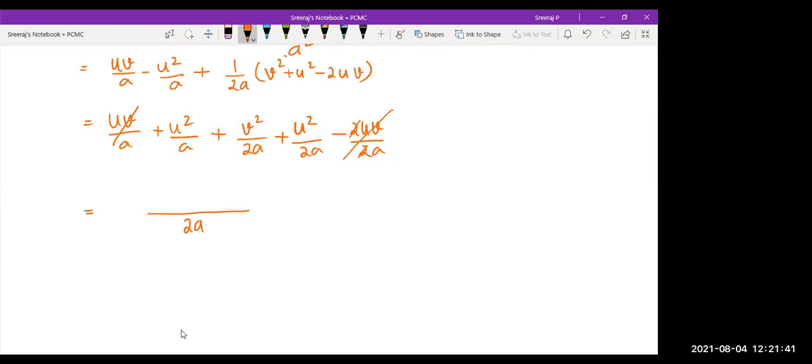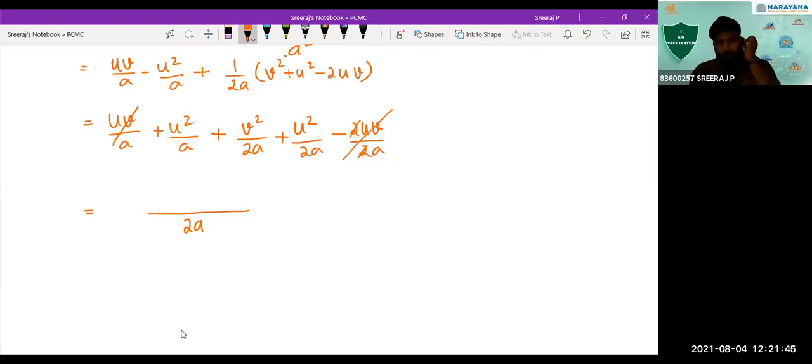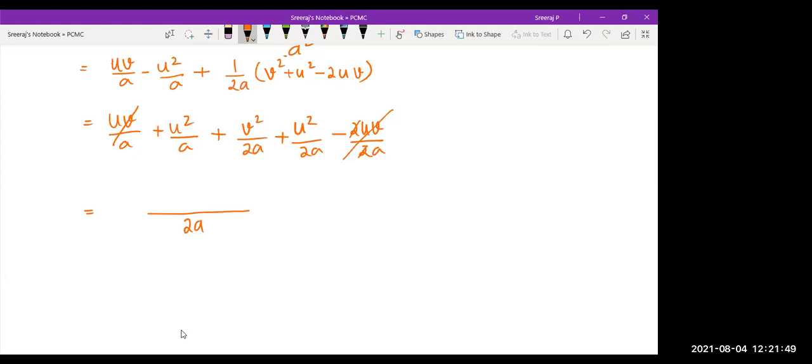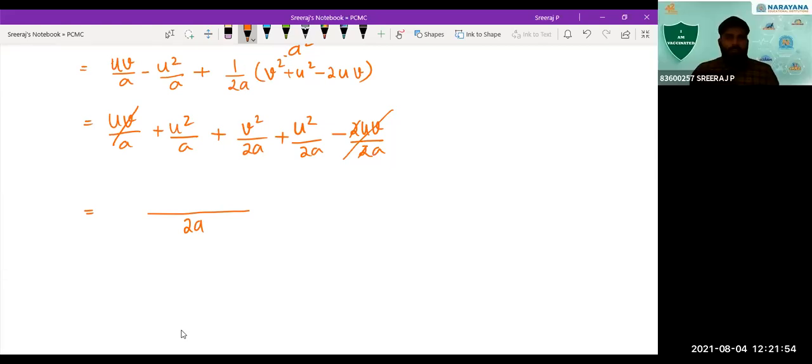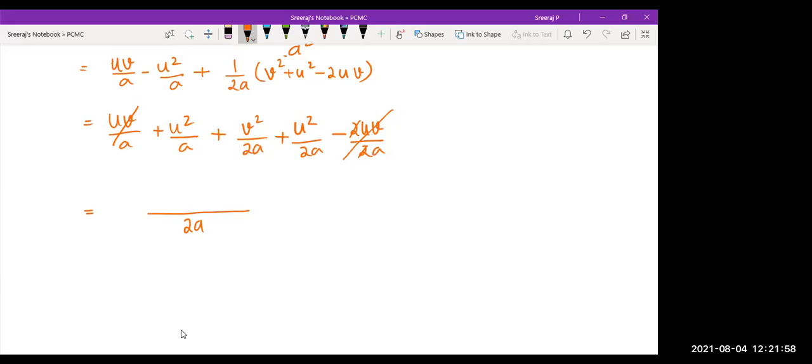They get cancelled because one is positive and one is negative. Because UV by A minus UV by A gets cancelled. Isn't that right? So here, how can I simplify this more?